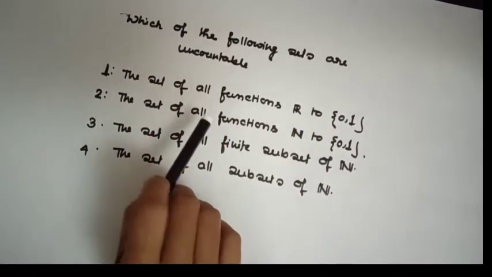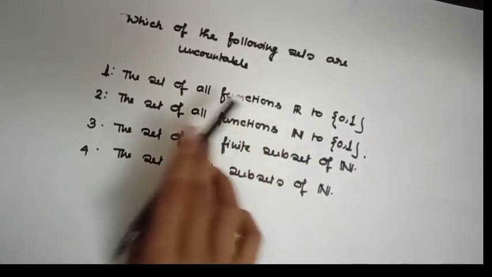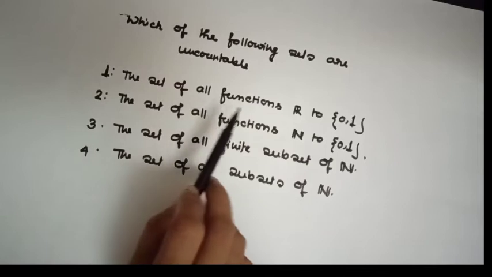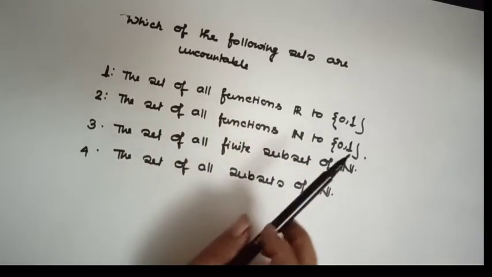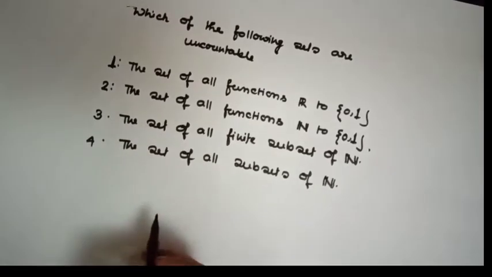Let's see some examples of CSIR NET on countability. Let's see one example of CSIR NET. Which of the following sets are uncountable? 1. The set of all functions from R to {0,1}. Let's see the first option.